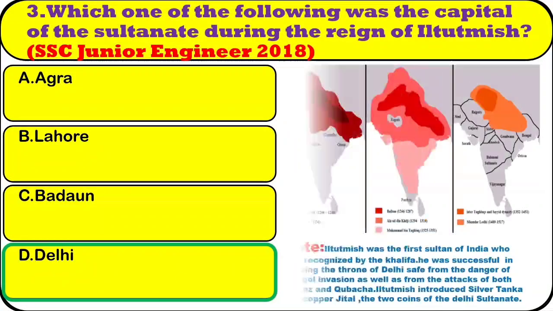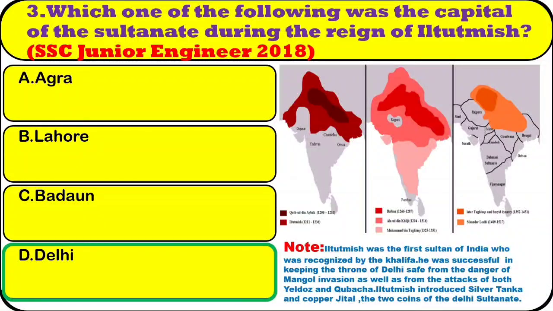Delhi. Note: Iltutmish was the first Sultan of India who was recognized by the Khalifa. He was successful in keeping the throne of Delhi safe from the danger of Mongol invasion, as well as from the attacks of both Yildiz and Kubacha. Iltutmish introduced silver tanka and copper jital, the two coins of the Delhi Sultanate.